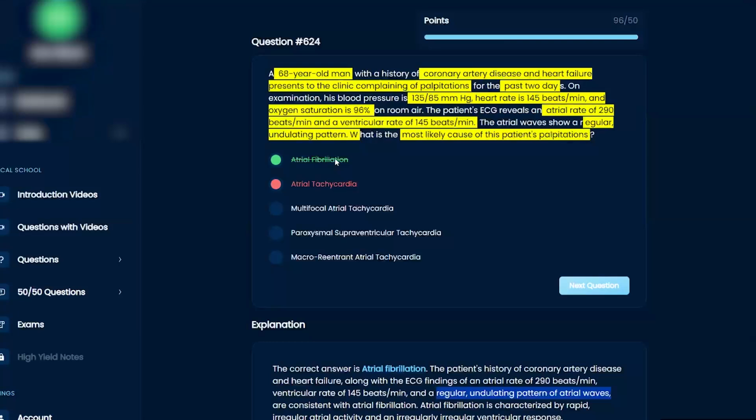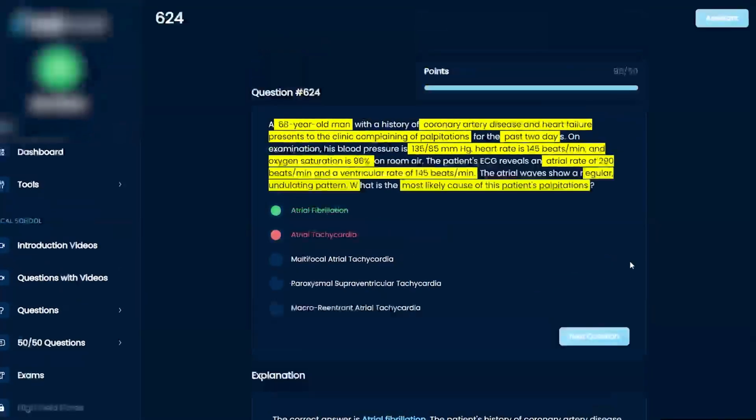So the best answer might be atrial fibrillation here, because they're talking about the actual muscle waves. They're not talking about the ECG waves, which is the P wave that you're talking about, which is almost absent. Absent P waves, right, is atrial fibrillation, irregularly irregular. But this is actually talking about the muscles that are fibrillating. So okay, yeah, that does make sense.